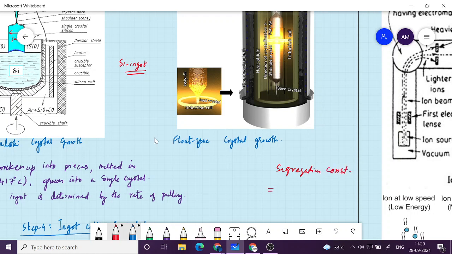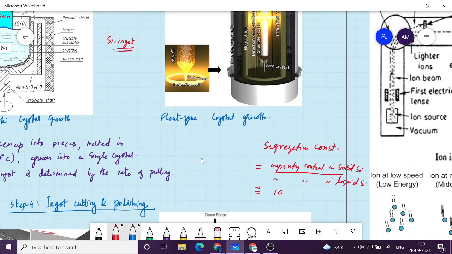It is basically the ratio of impurity content in solid divided by impurity content in liquid. So here solid and liquid silicon. Okay, so liquid silicon will have higher, so this is of the order of 10 roughly.